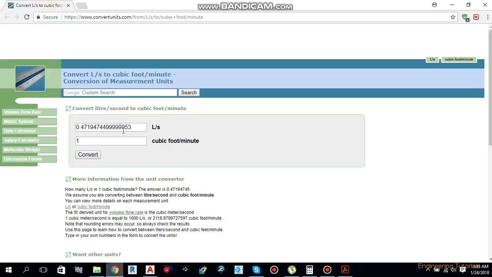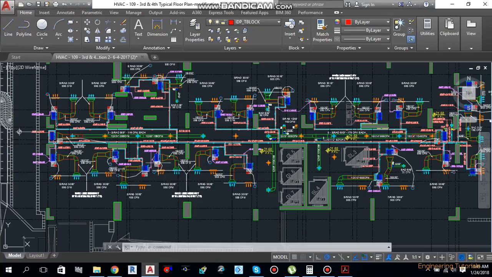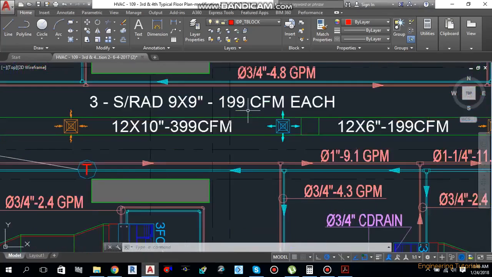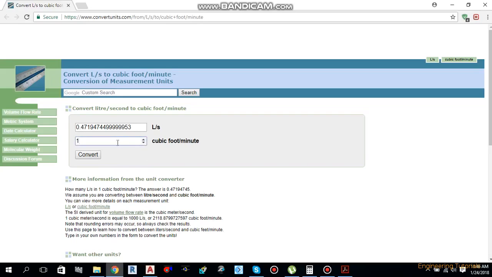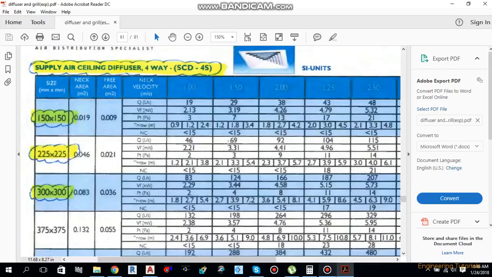If we want to convert this, as you know in the drawing, it says 199 CFM. So let's convert 199 CFM to liters per second. It will be around 94 liters per second. So if we go over there for 225, the 94 liters per second will be in between 92 and 104. So this is how you can select a diffuser from the supply data sheet.